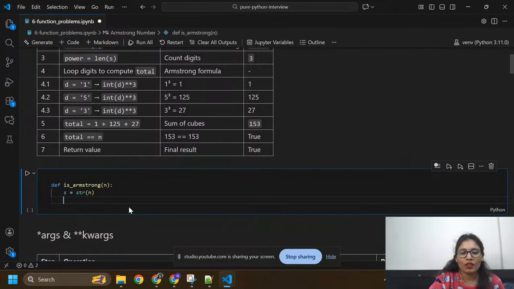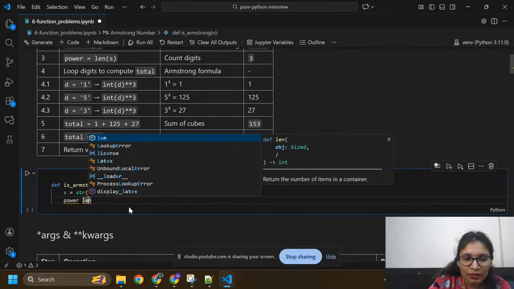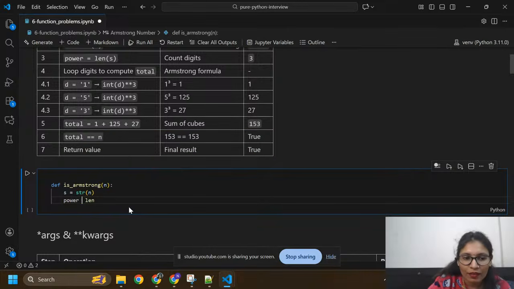Now I need to calculate the power that we can give the number. So power equals length of n. If it has length 2, then we need to apply power 2 to each element: 1 to the power 2, 2 to the power 2, like this.